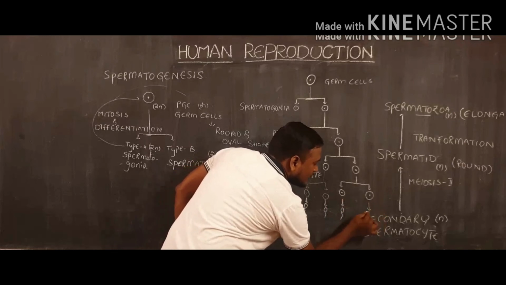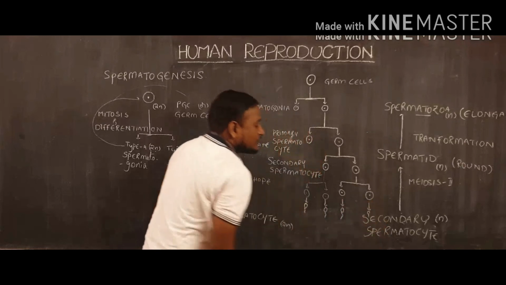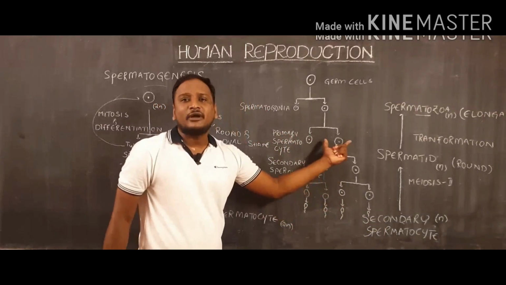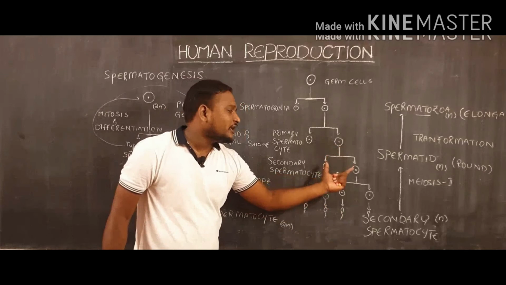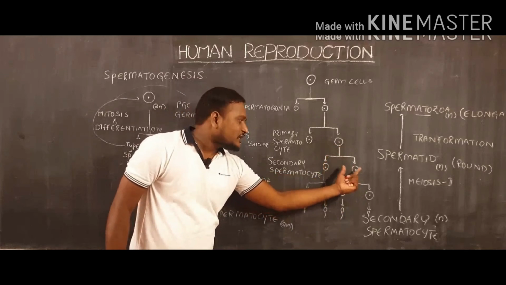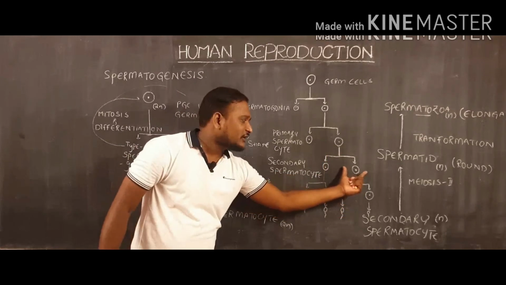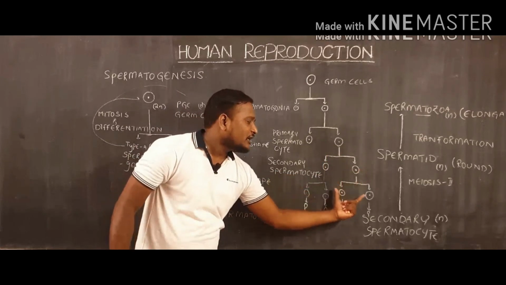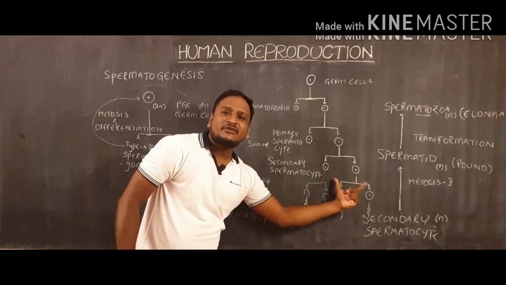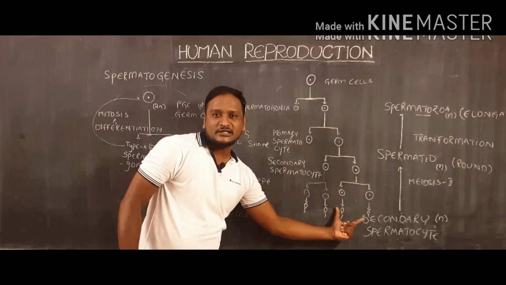So how many spermatids will be formed, that many sperm cells or spermatozoa will be formed from one primary spermatocyte. From one secondary spermatocyte, 2 spermatids will be formed. The 2 spermatids will change into 2 sperm cells.